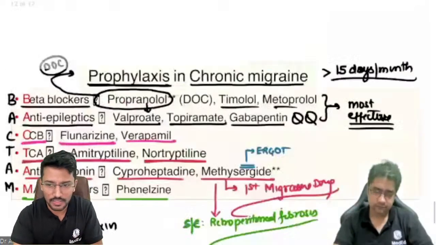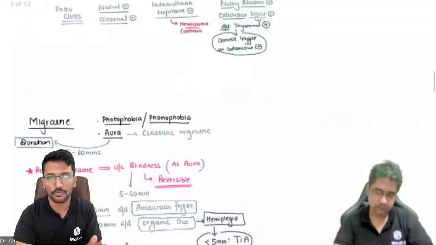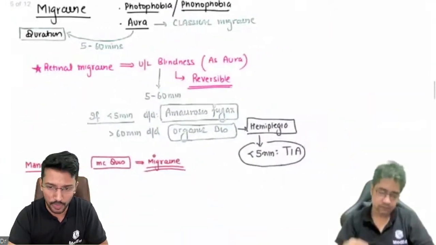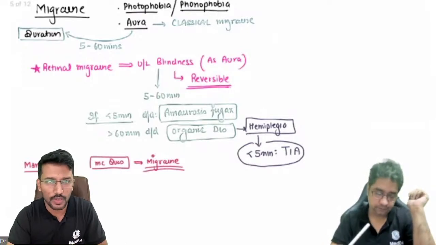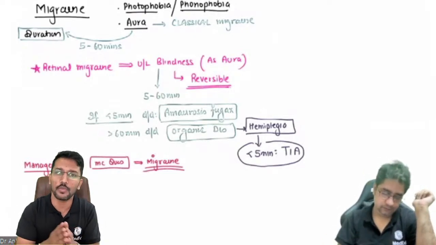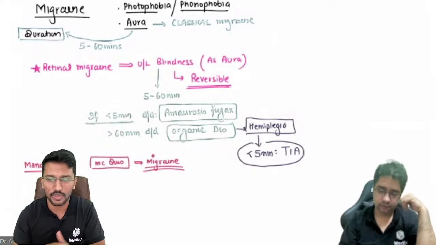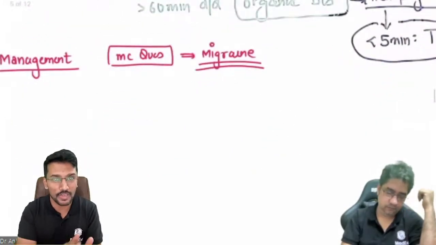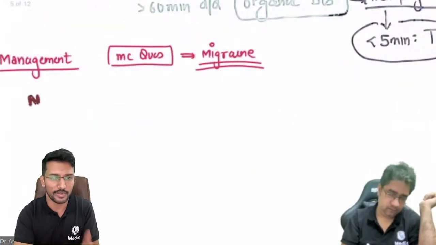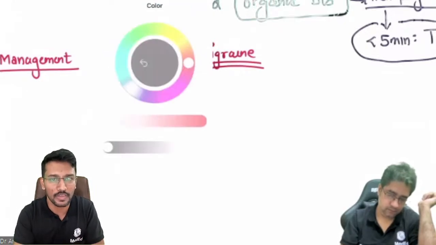Okay, so guys, sir has given you a very beautiful and succinct review of the pharmacological management of migraine. But from medicine, you can also anticipate questions about the non-pharmacotherapy of migraine. So there are certain interventions which can be helpful in treatment of migraine. And I want you to remember two important things here, right?